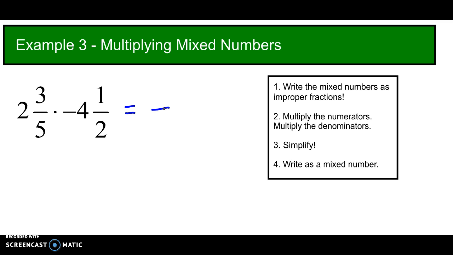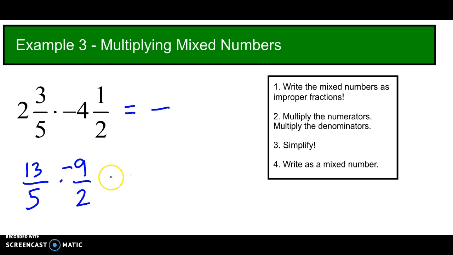Now let's put them into improper fractions. 5 times 2 is 10, plus 3, 13 over 5. Now here we're doing 2 times 4 plus 1. Don't worry about the negative until the very end. 2 times 4 is 8. 8 plus 1 is 9. Now we can add in the negative.